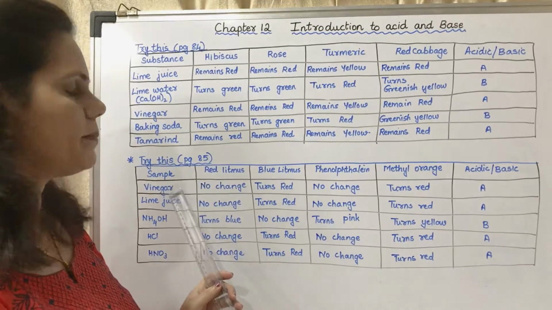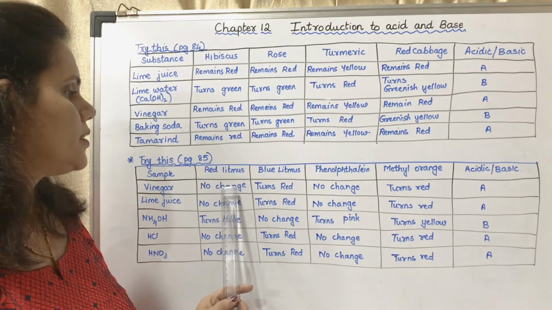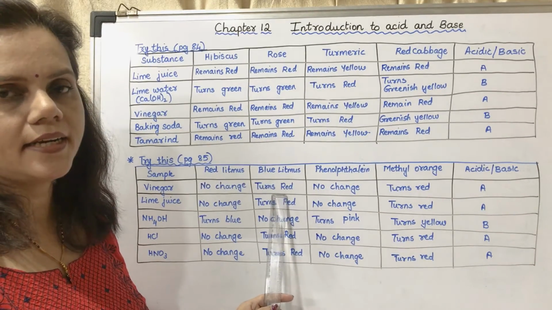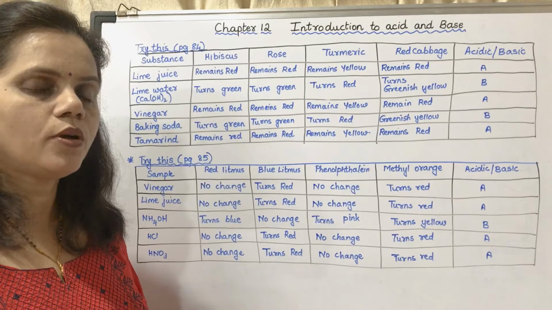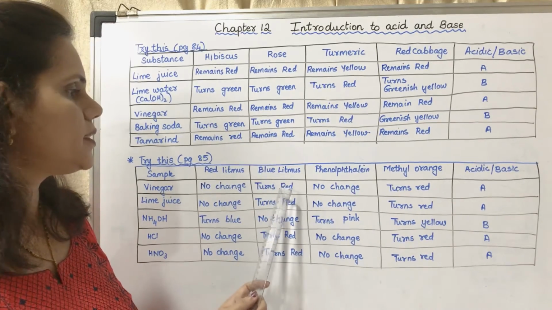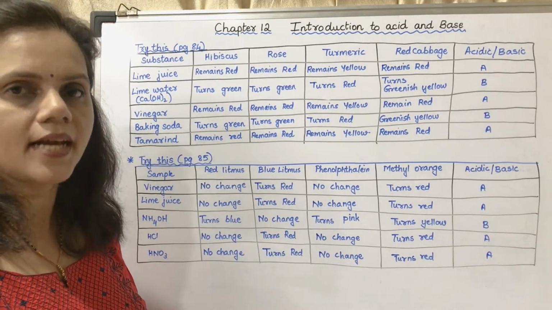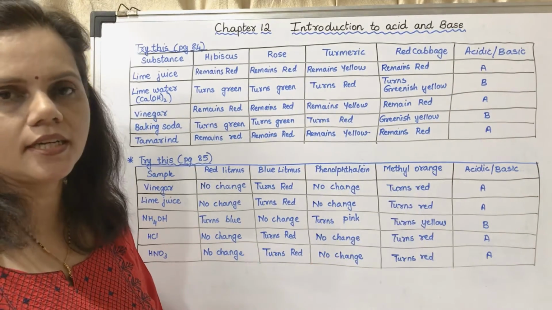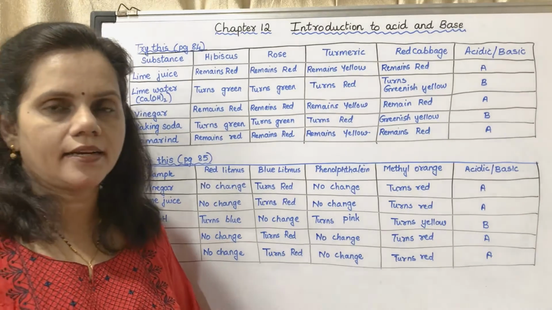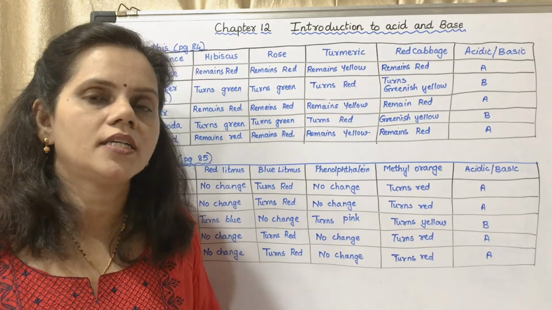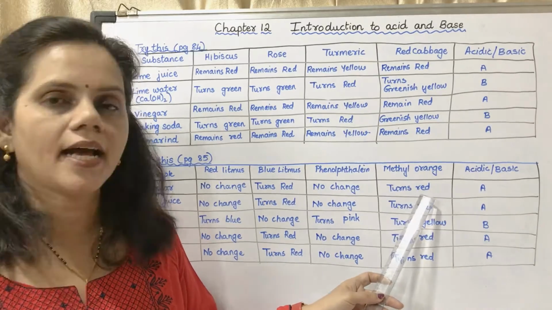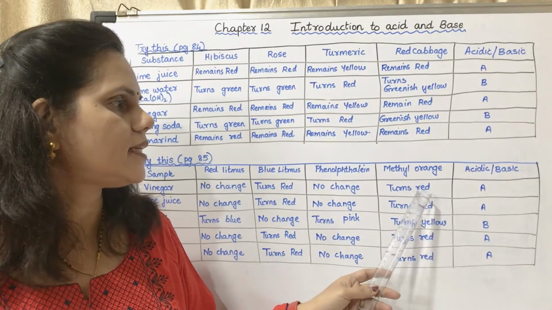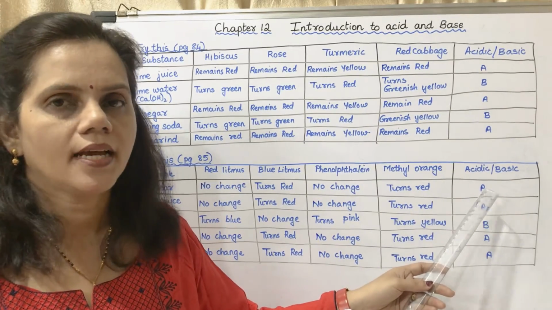You may see the first sample is vinegar. It shows no change if red litmus is added to it. If blue litmus is added, it turns red. So acid turns blue litmus red. So blue litmus turning red means the given sample is acidic. Phenolphthalein, there is no change. Methyl orange turns red. Now, methyl orange I had written in the other table. Methyl orange turns red means that it is acidic, and turns yellow means it is basic. So here it is turning red, that means the given sample is acidic.